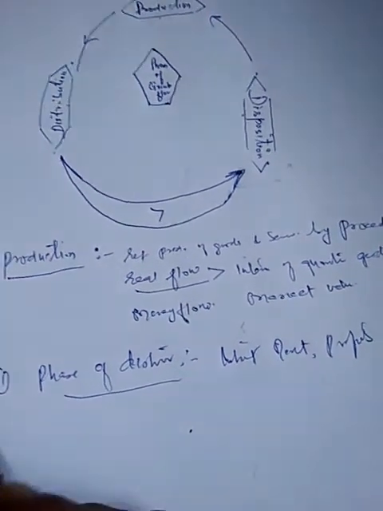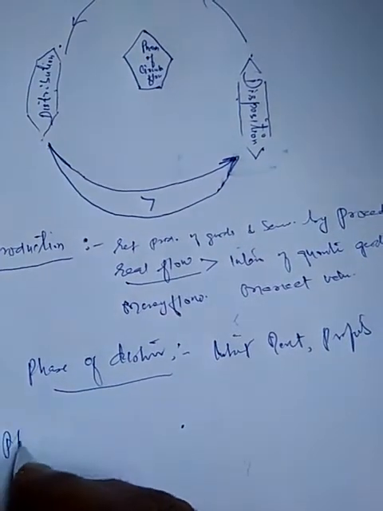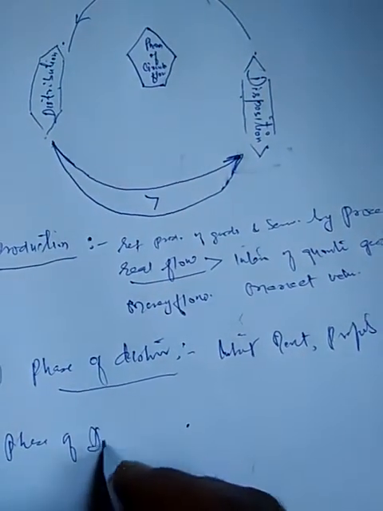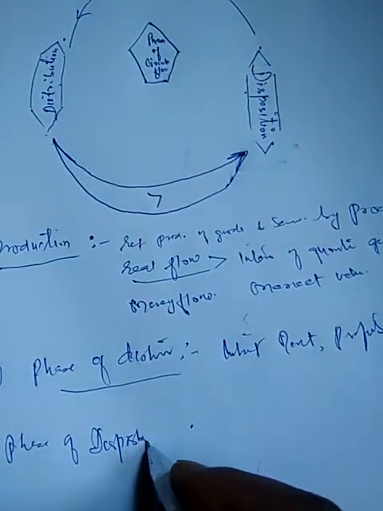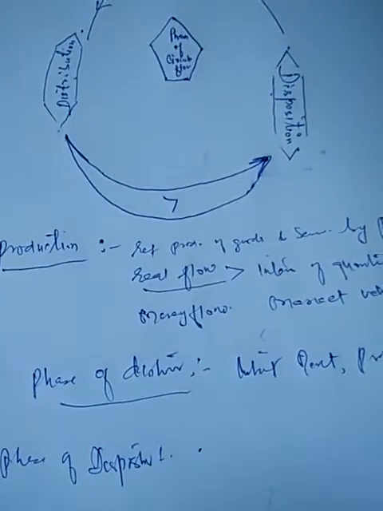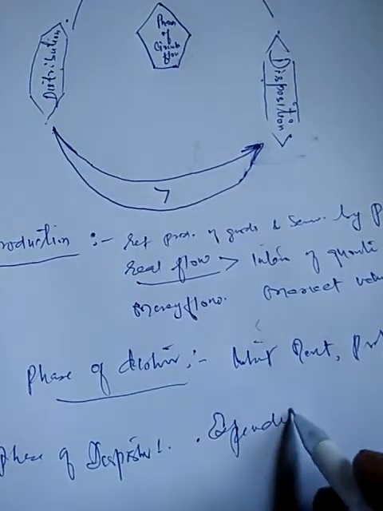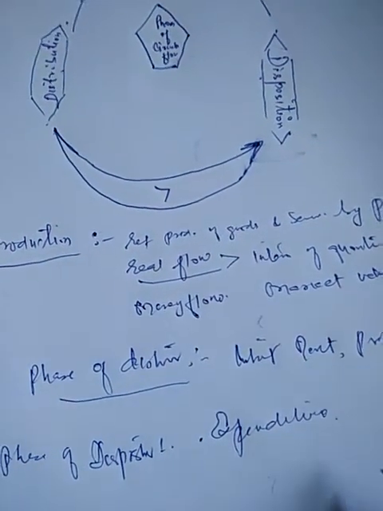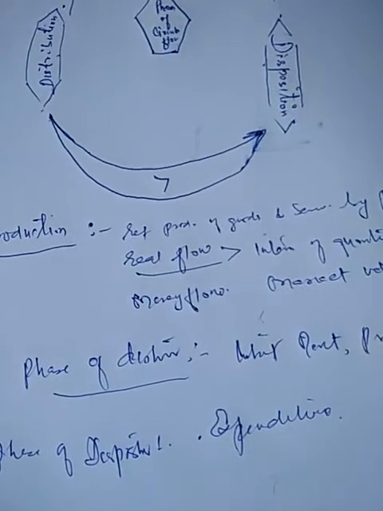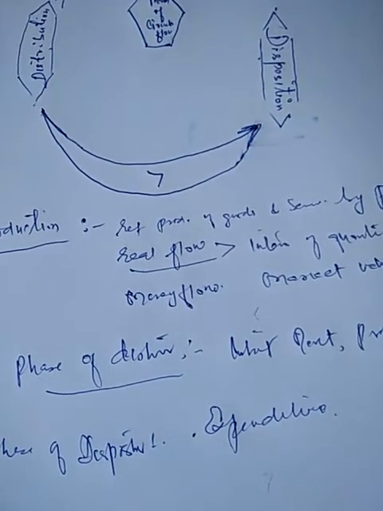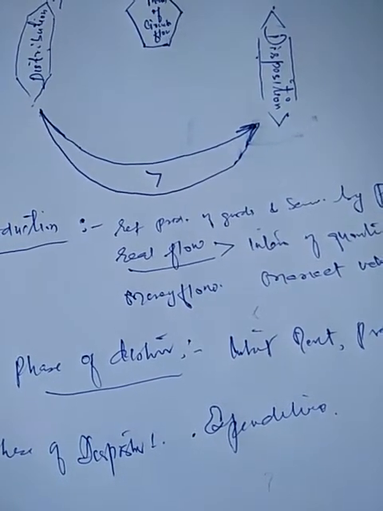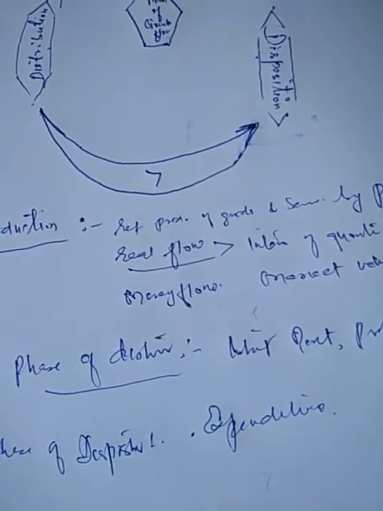Next is the phase of disposition. Disposition implies expenditure simply. This phase refers to expenditure on the purchase of goods and services by the households and other sectors in the economy.